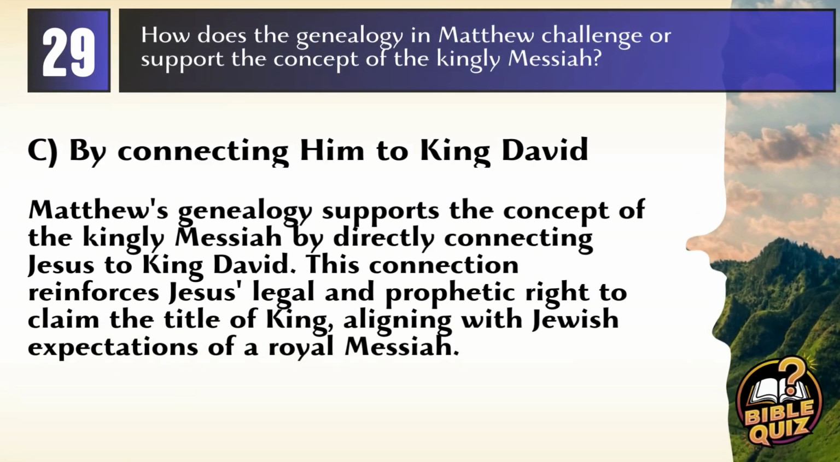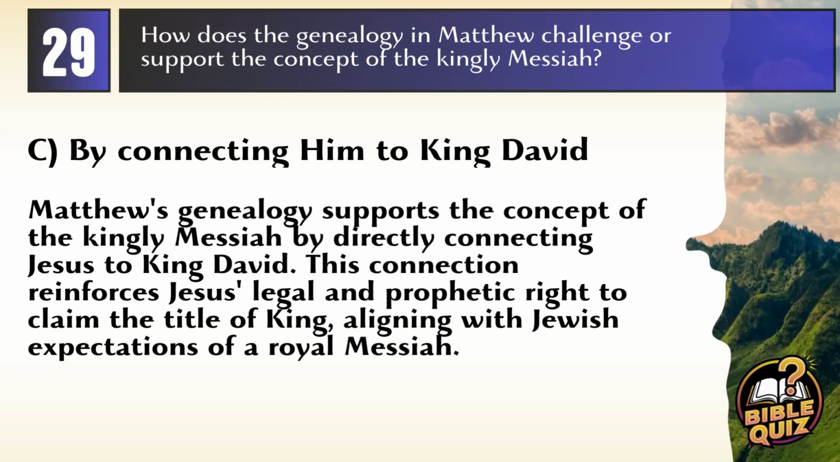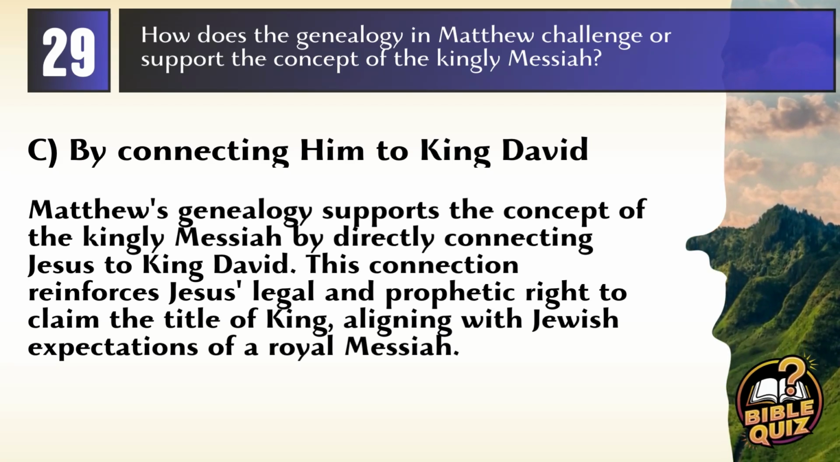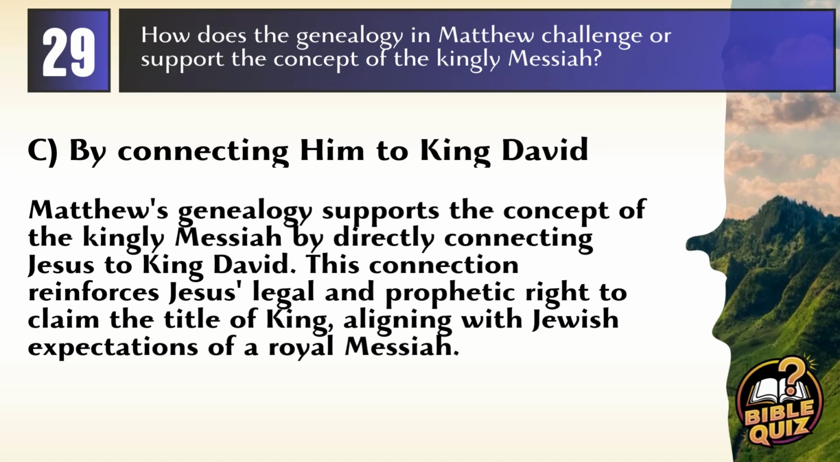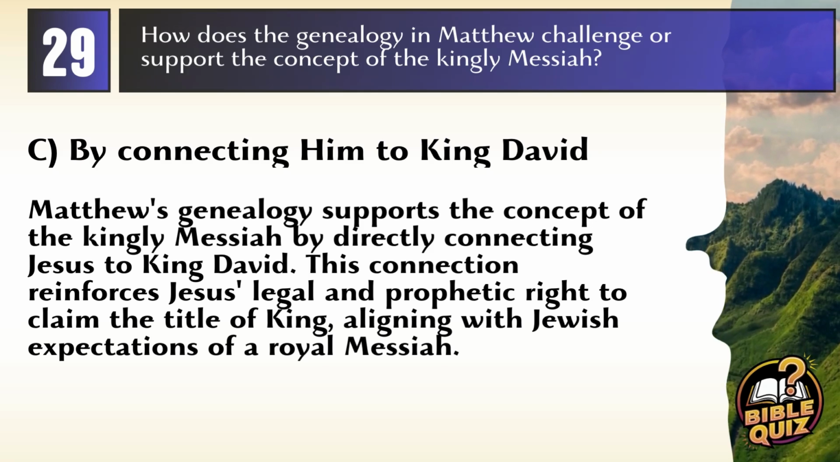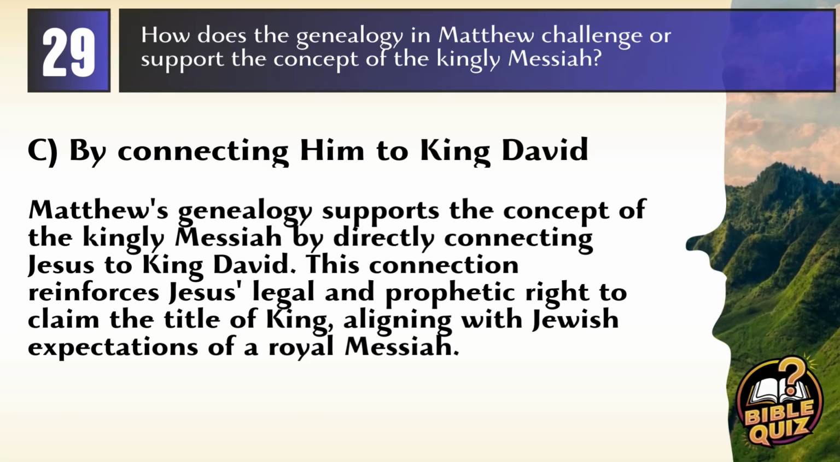Answer. C. By connecting him to King David. Explanation. Matthew's genealogy supports the concept of the kingly Messiah by directly connecting Jesus to King David. This connection reinforces Jesus' legal and prophetic right to claim the title of king, aligning with Jewish expectations of a royal Messiah.